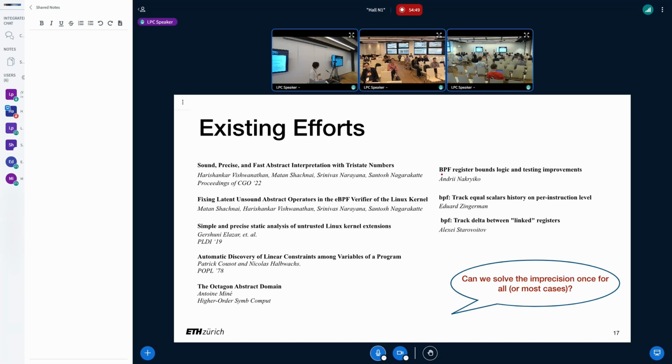So we also have other work to improve the eBPF verifier directly. For instance, the patch set from Android has a better algorithm to derive information across different domains. We now also support tracking this information in jump history. And Alex also added support to track constant data in the link register. But we should ask a question: can we solve the imprecision issue once and for all, or at least for many cases, not just for specific use cases?